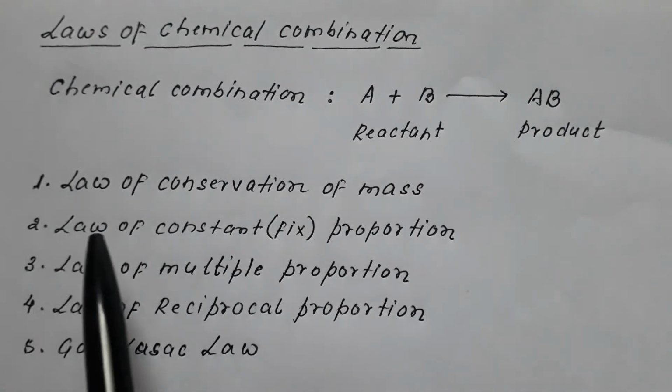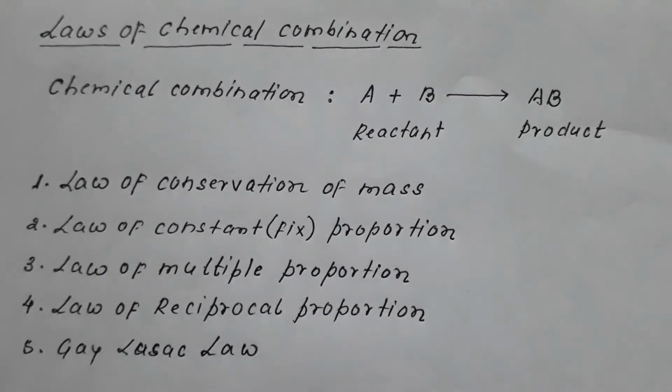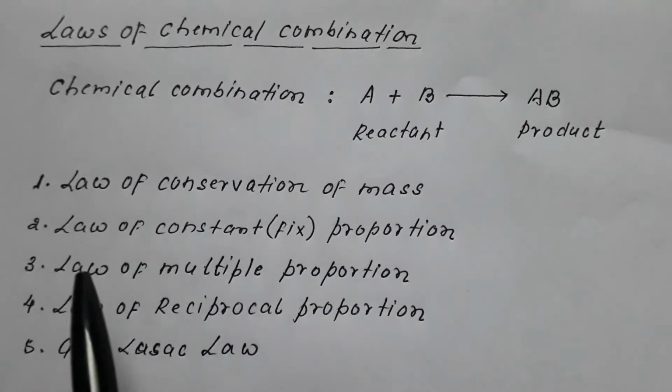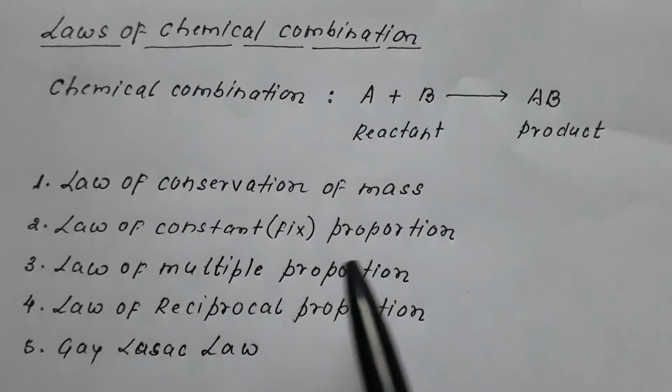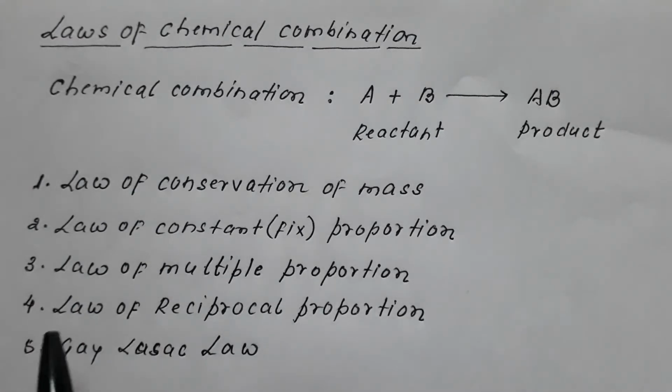They are the law of conservation of mass; the second one is the law of constant or fixed proportion; the third one is the law of multiple proportion; next is the law of reciprocal proportion, also called the law of equivalence; and the last one is Gay-Lussac's law. So these are the 5 basic laws on the basis of which fundamental chemistry proceeds.